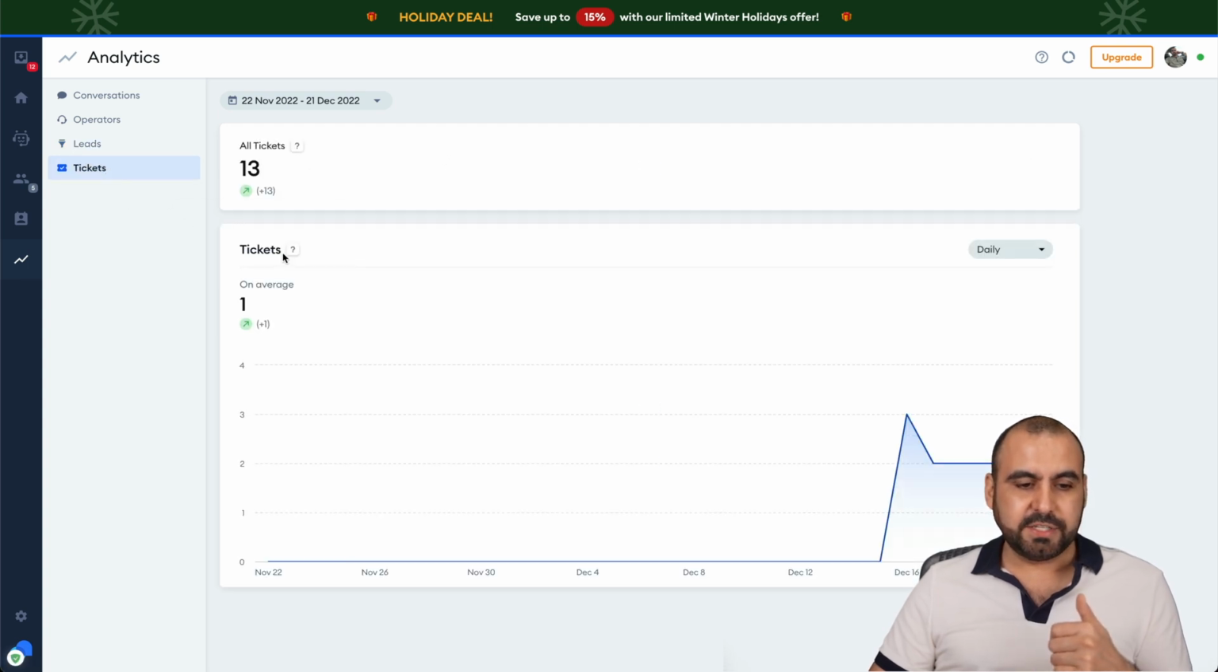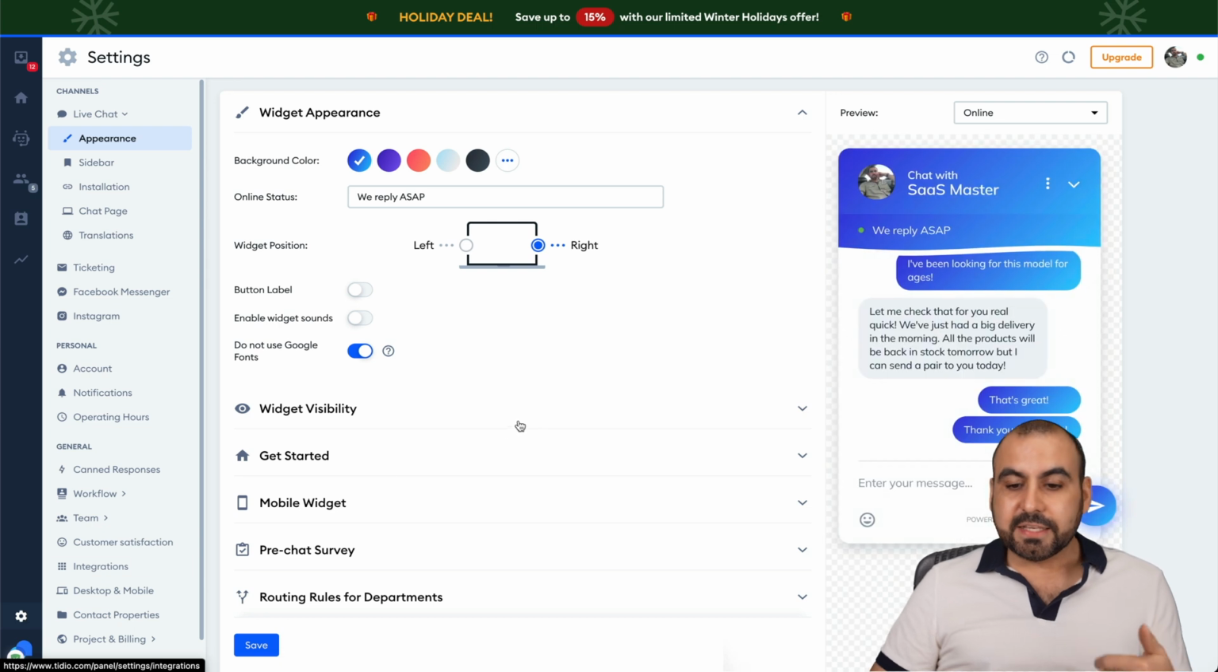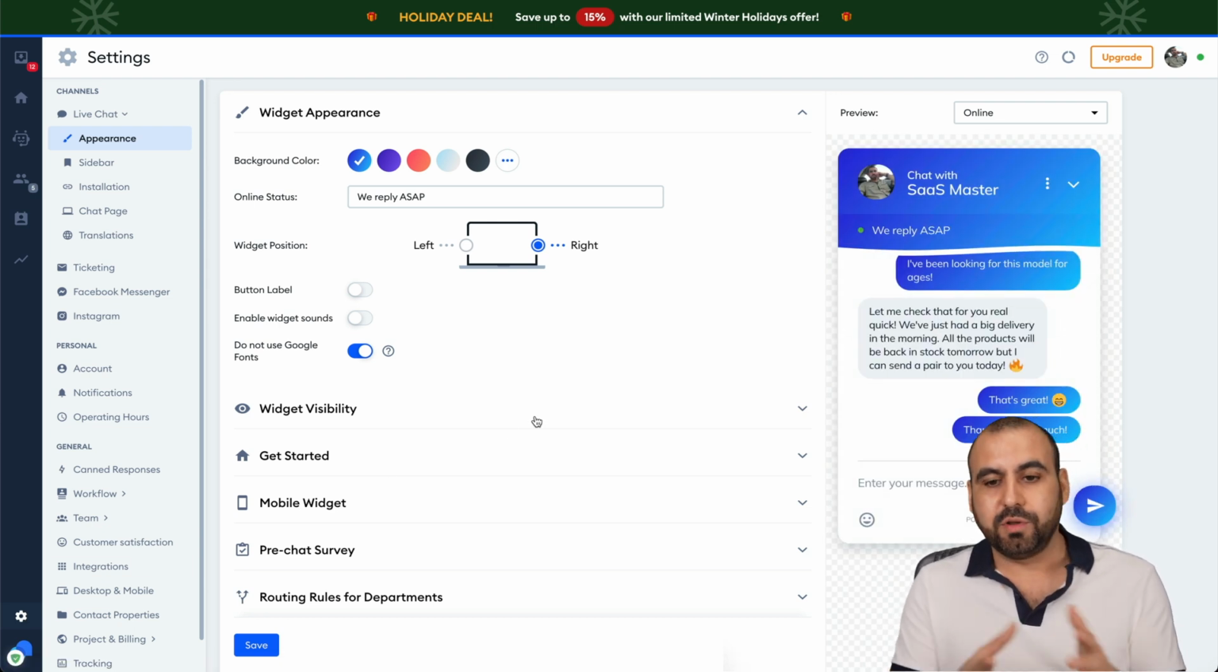So in this case, all tickets and 1 ticket on average. So you get all of that with Tidio. Now, next thing I would recommend is jumping into settings. In the settings, this is where we're going to customize our actual live chat.